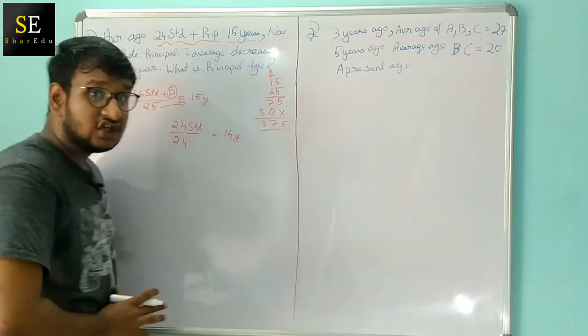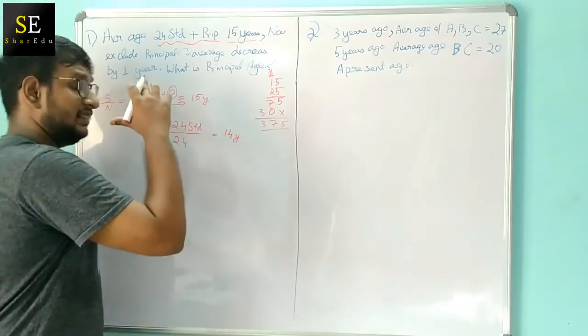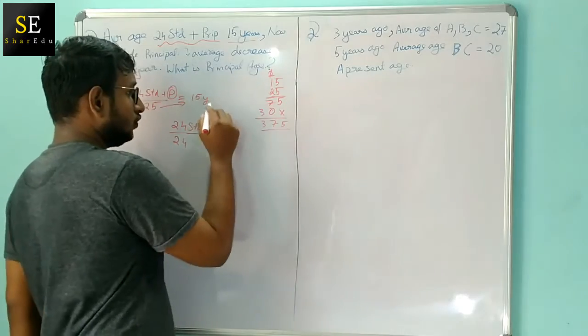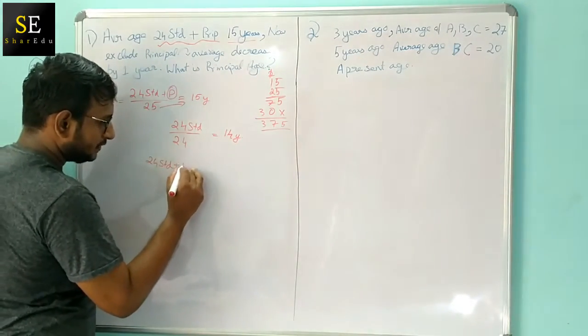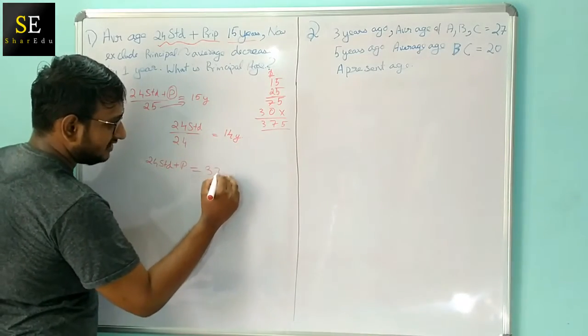So 375 is the total age of the 24 students plus the principal. Let's write here: 24 students plus principal is equal to 375.